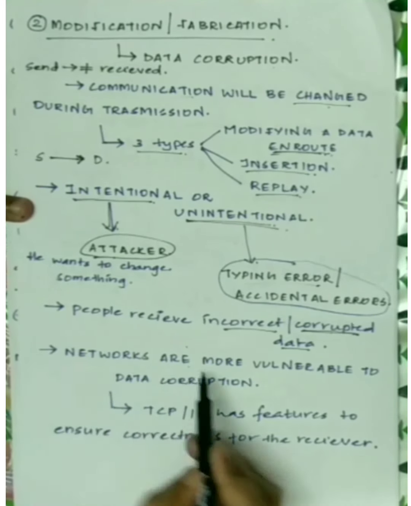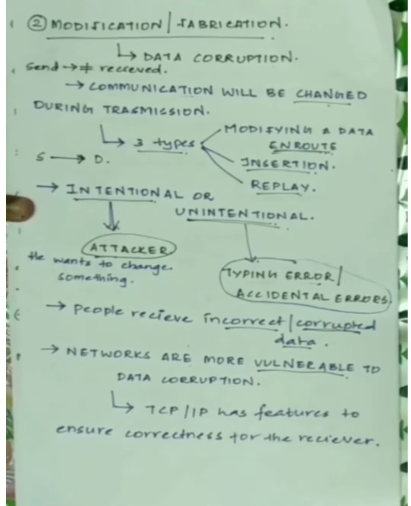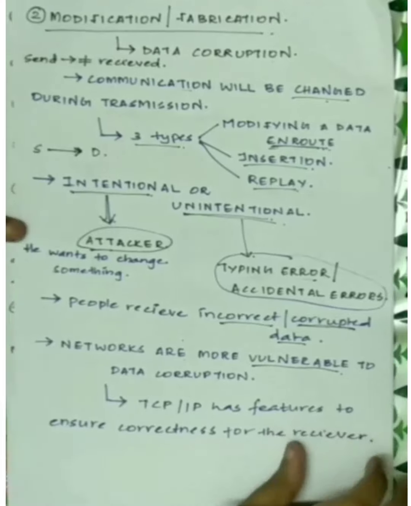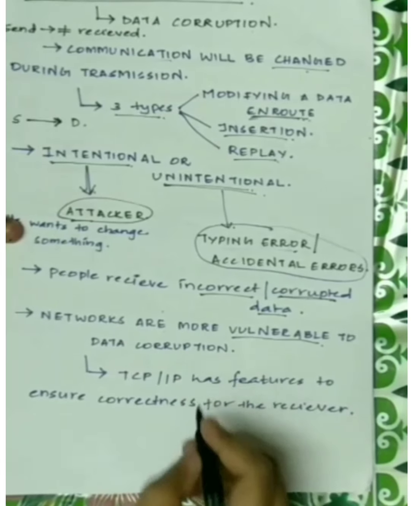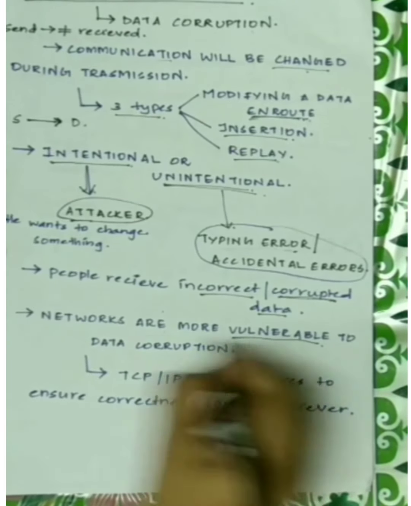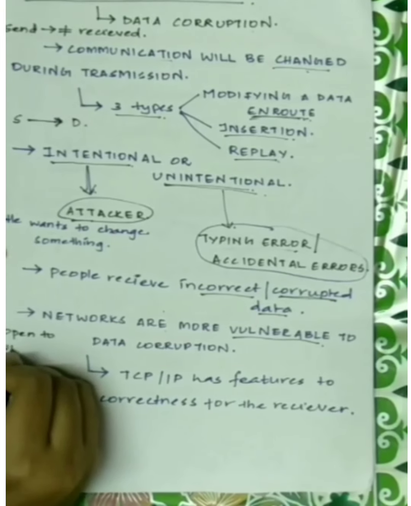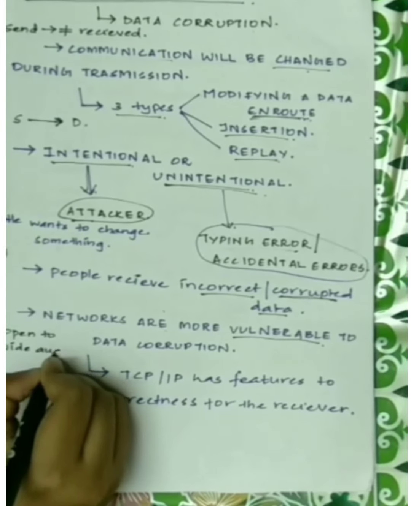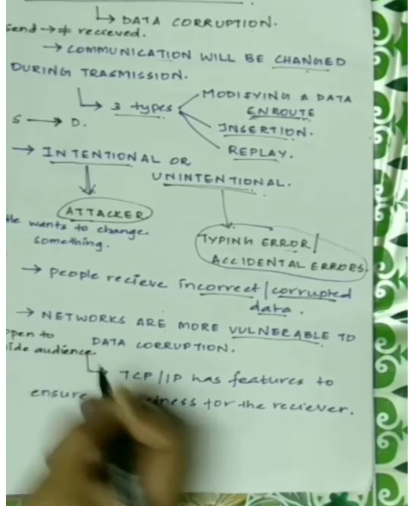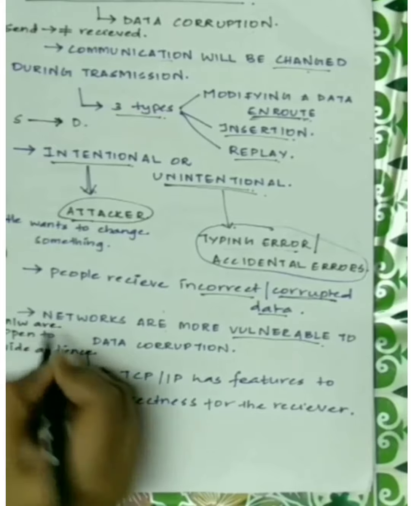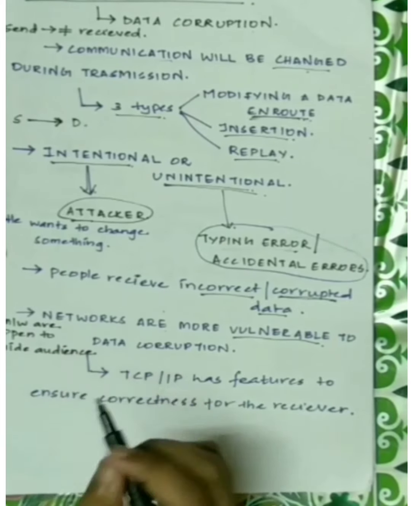So coming to network concepts, networks are more vulnerable to data corruption. So what would be the reason? Networks are more vulnerable to data corruption because of the wide range of audience. Open networks are actually open to a wide range of audience. Hence, there are more possibilities for the networks to be prone to data corruption.